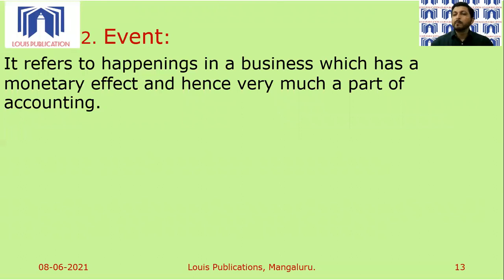The business doesn't pay any money for it, but an incident happens, and it has a monetary effect. It has a monetary impact on the business, and therefore is very much a part of accounting. So these are happenings in a business which have monetary effect, and therefore, like transactions, events also form a very, very important part of the subject of accounting.